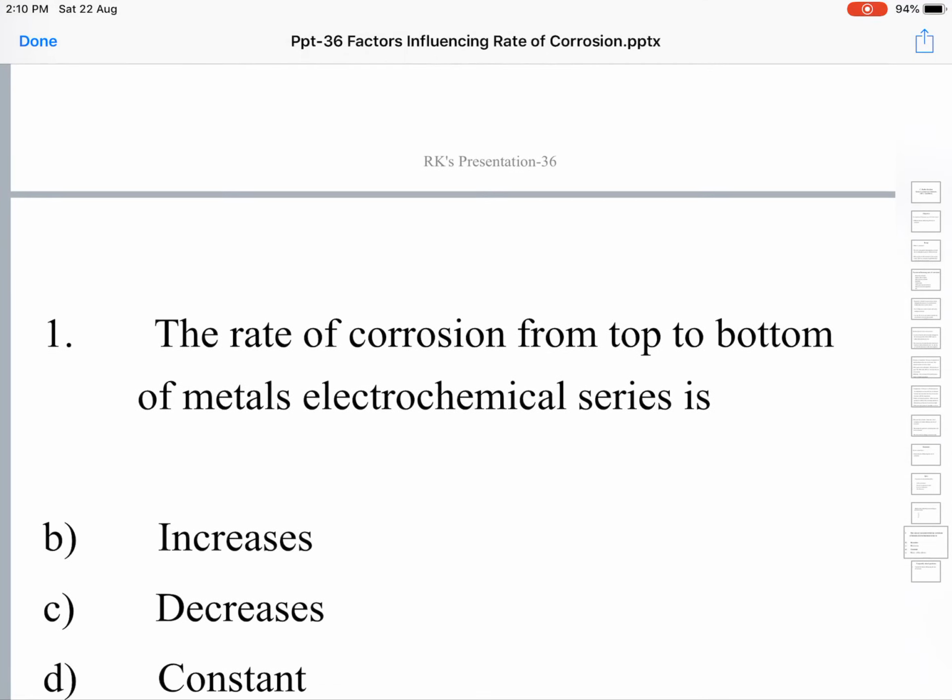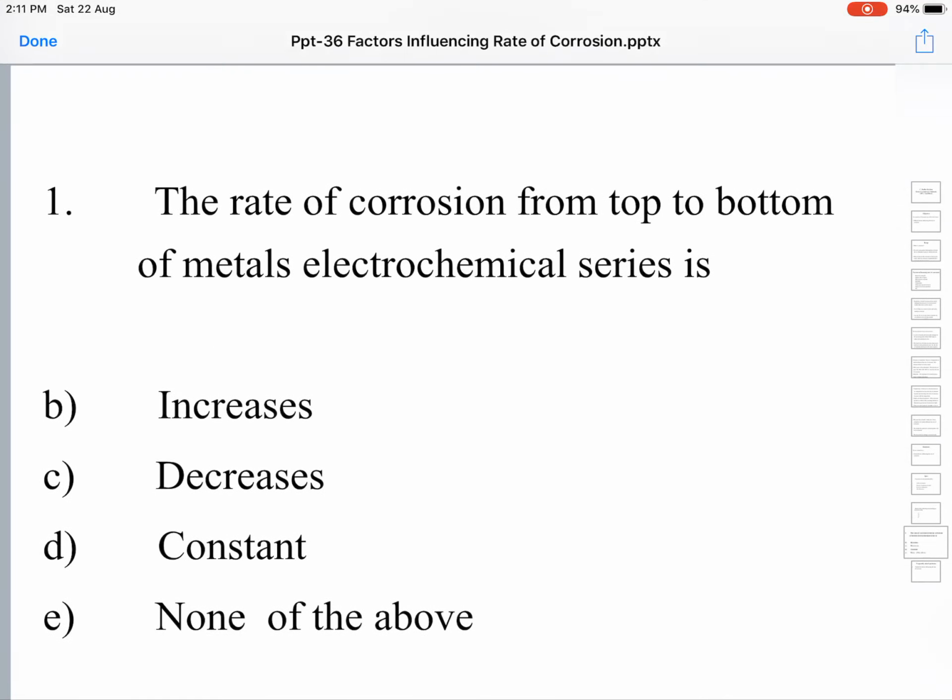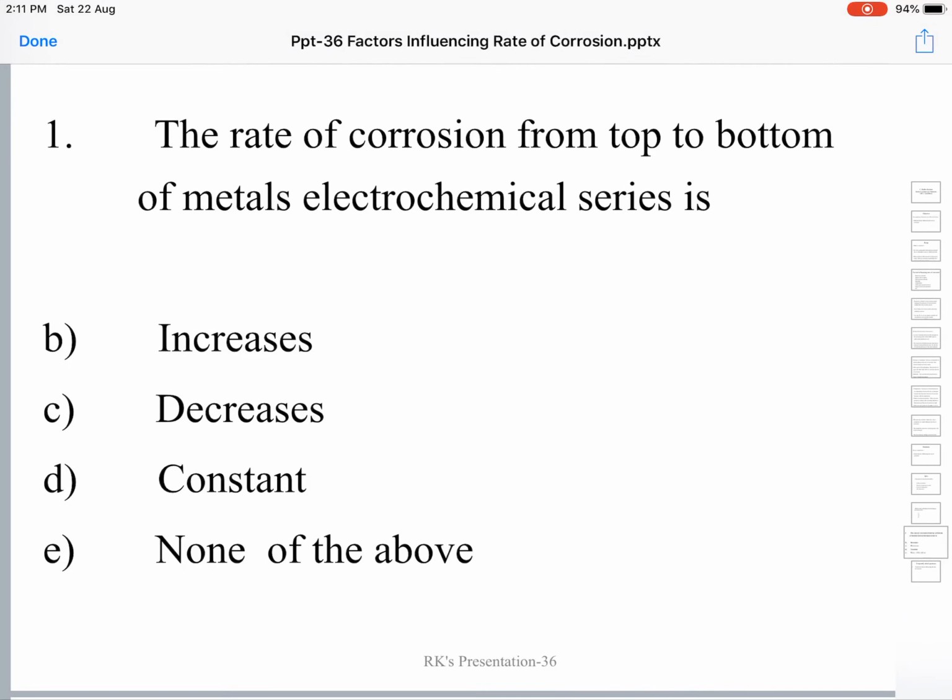The answer is A. The rate of corrosion from top to bottom of metals in the electrochemical series decreases because the reactivity of the metals decreases from top to bottom. Since corrosion is directly proportional to reactivity, the rate of corrosion will also decrease from top to bottom in the electrochemical series.